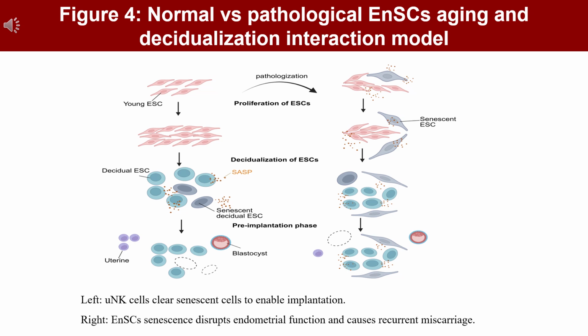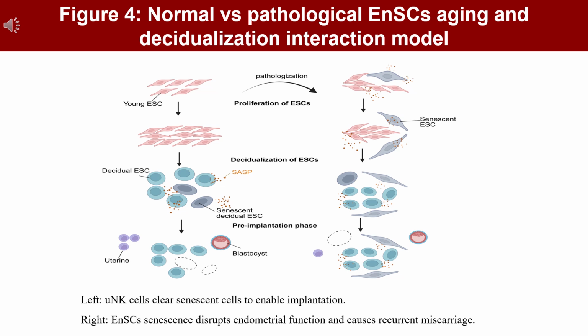Finally, this article further analyzes the interaction model between EnSCs aging and decidualization under physiological and pathological conditions. Under physiological conditions, endometrial stromal cells undergo normal decidualization. A small number of senescent cells and transient SASP can be cleared by uNK cells, maintaining endometrial receptivity to support embryo implantation. In pathological conditions, excessive EnSCs aging and impaired cell clearance lead to senescent cell accumulation and sustained SASP activation, which disrupt decidualization and ultimately cause implantation failure and recurrent pregnancy loss.